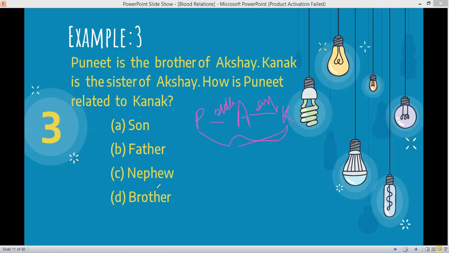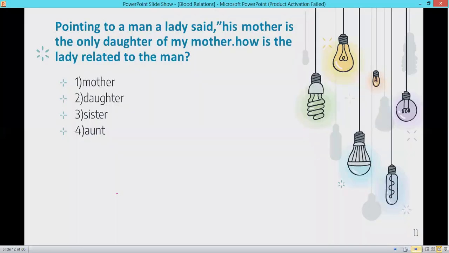So the answer, how is Puneet related to Kanak? He will be the brother. Correct answer will be brother because they both are interrelated by blood, having a blood relation. So they are brother and sister. Now proceeding to the next question. Pointing to a man, a lady said, his mother is the only daughter of my mother.